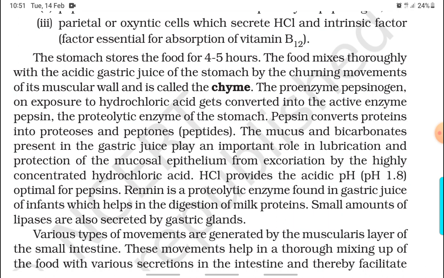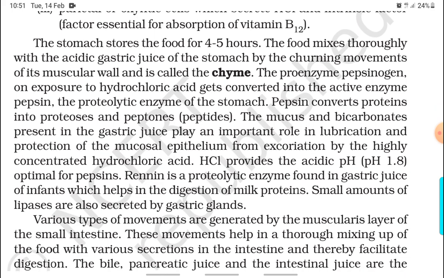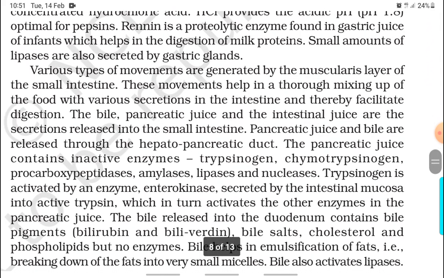The mucus and bicarbonates present in the gastric juice play an important role in lubrication and protection of the mucosal epithelium from excoriation by the highly concentrated hydrochloric acid. HCl provides the acidic pH of about 1.8, optimal for pepsins. Renin is a proteolytic enzyme found in gastric juice of infants which helps in the digestion of milk proteins. Small amounts of lipases are also secreted by gastric glands.